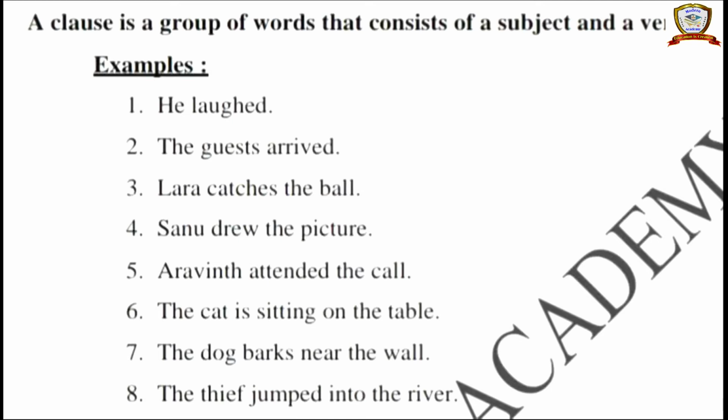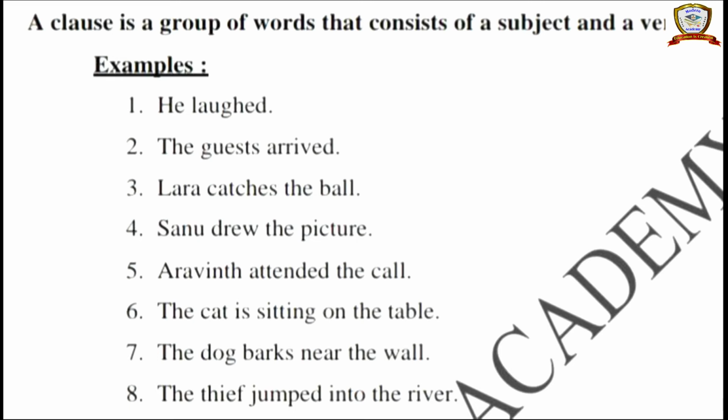See in this example, see the sixth one. The cat is sitting on the table. See, the cat is sitting. That alone, will it give a complete meaning or not? Yeah. See, if the sentence is without on the table, it will also give a complete meaning, and if they give on the table, that also gives a complete meaning, isn't it?